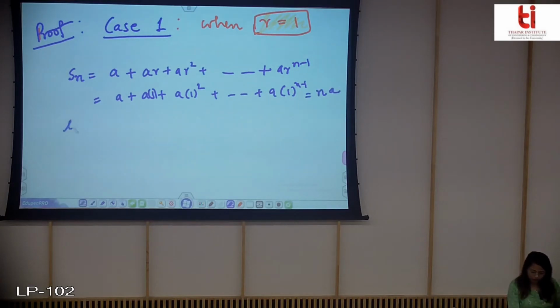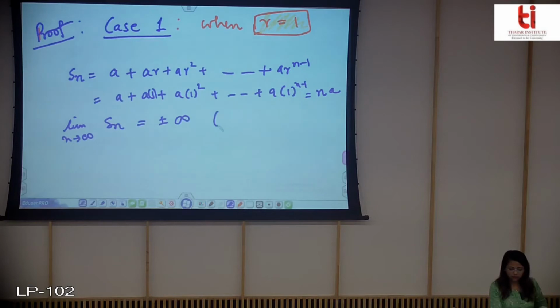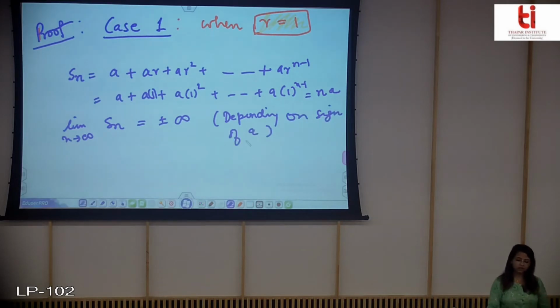Now if you find the limit n tending to infinity, you will get either plus or minus infinity depending upon the sign of a. If a is negative, you will get minus infinity. If a is positive, you will get plus infinity.